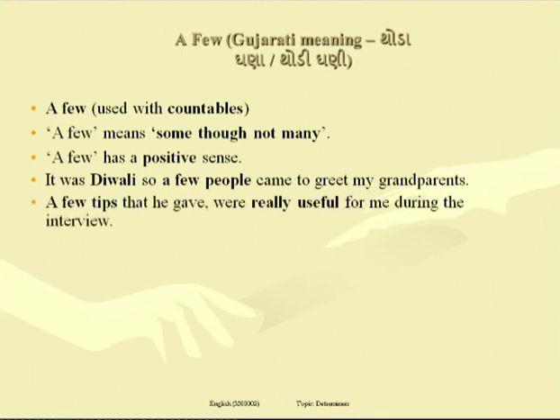Next sentence, a few tips that he gave were really useful for me during the interview. How many tips did he give? A few tips, at least some tips he gave, and they were really useful. Really useful means that tips were useful to me, expressing a positive sense by making use of a few. And the noun tips is a countable noun as we have used suffix s at the end of the word.